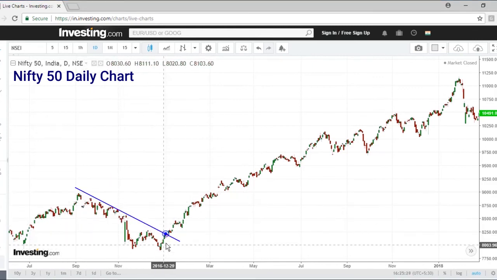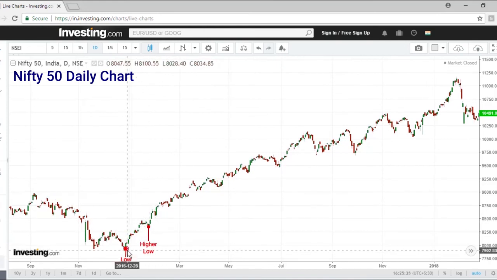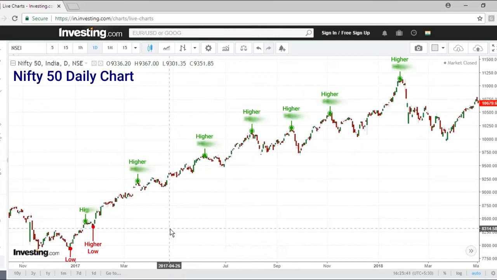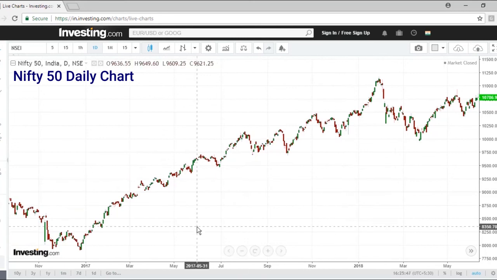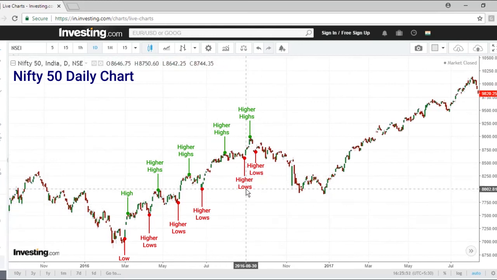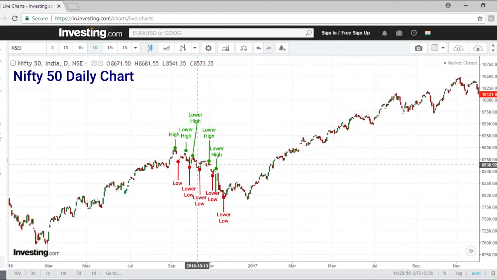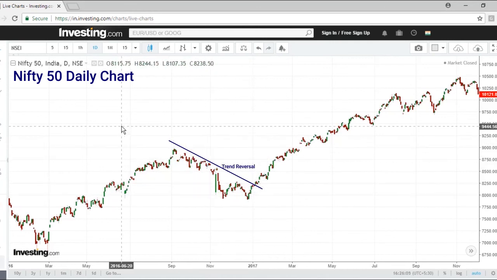This downtrend was again broken around here, where this significant low was higher than this low, and then we see a long series of higher highs and higher lows taking place in the market. So this is all about tenet 1. Here we can see that the sequence of higher high and higher low gives us the indication of an uptrend, and the sequence of lower high and lower low is indicative of a downtrend, and the trend reversal happens when the sequence gets violated. So this was all about the first tenet of the Dow theory that we had discussed,